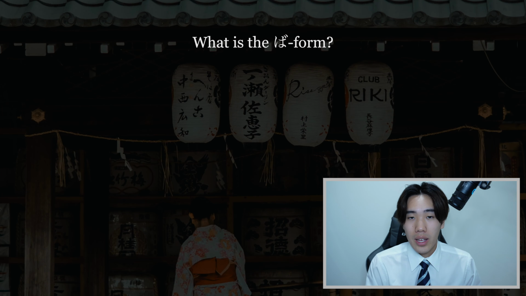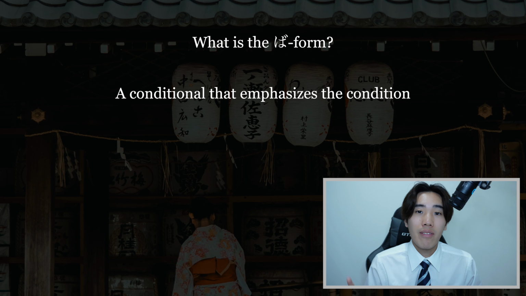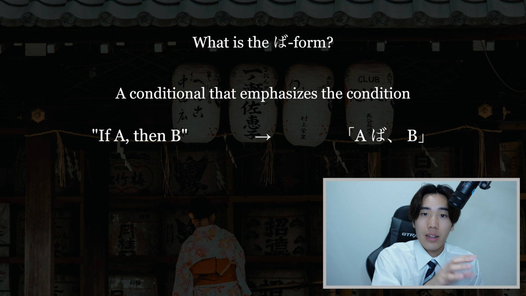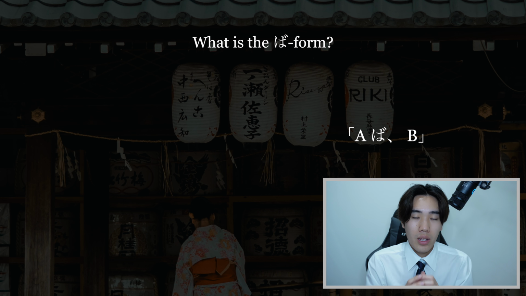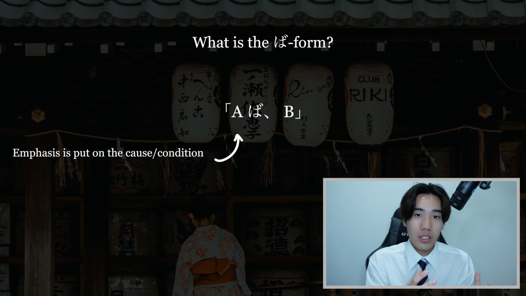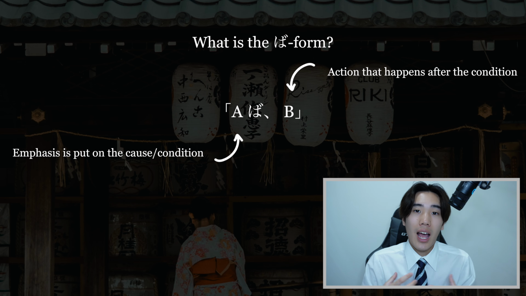To begin this lesson, I'm going to recap what I said in the previous lesson. Recall that the ba sentence particle is used as a conditional where it emphasizes the condition or whatever comes before the ba form. So if we formulate this, if A happens, then B happens. And in Japanese, in between A and B, we can use ba. If A, ba, B. So I want you to think about this. The ba form emphasizes whatever comes before it, which is the cause or the conditional. And whatever comes after ba is the action that happens after the condition.